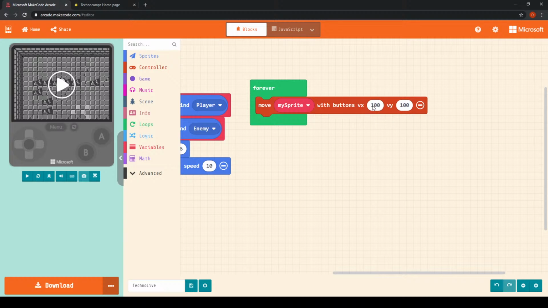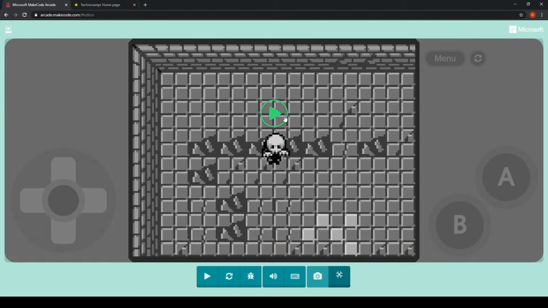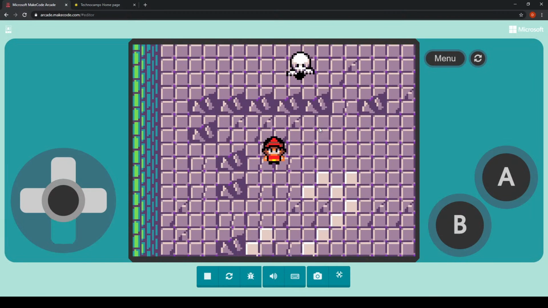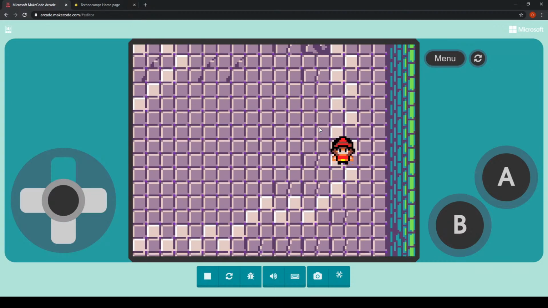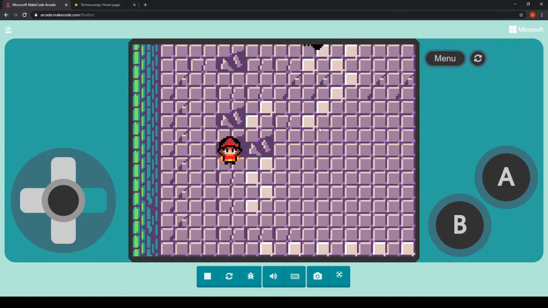Currently it moves at a speed of Vx 100, Vy 100, which means that when it's moving both horizontally and vertically through the level, it will move at a velocity, that's what the V stands for, of 100 units. So if I enlarge my game and hit play, we can see that as I hit the arrow keys, my sprite is moving through the game.